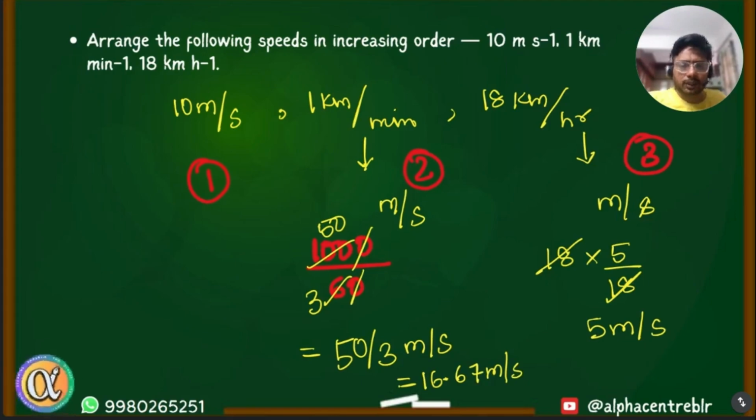So what's the increasing order of speed? Like 1, 2, or 3, which is smallest? So the third one is the smallest, 18 kilometer per hour. Okay, and then the first one, 10 meter per second. And then the second one.